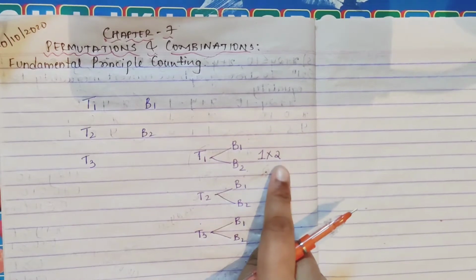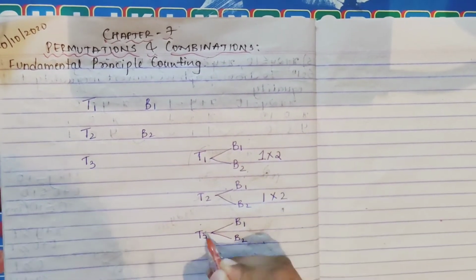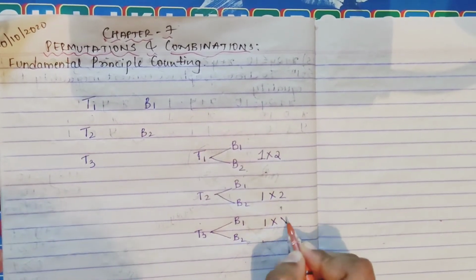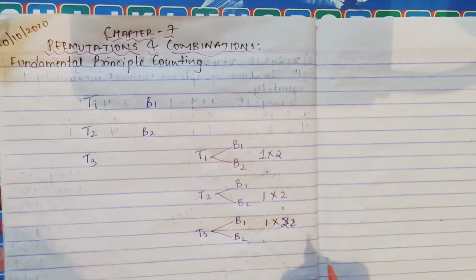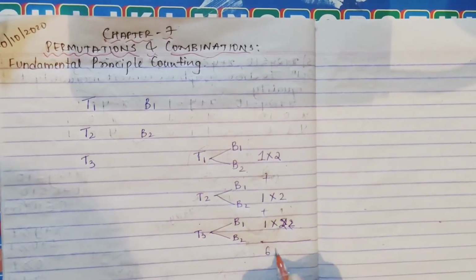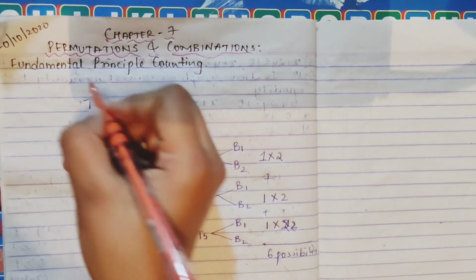Like this, the possibility is 2. Even here also, with one tie the possibility is 2. Same way, with one belt, with one tie, the possibilities will be 2. So if you add, how much will you get? 2, 4, 6. So you are getting 6 possibilities.